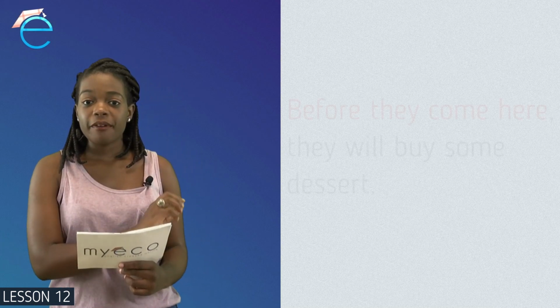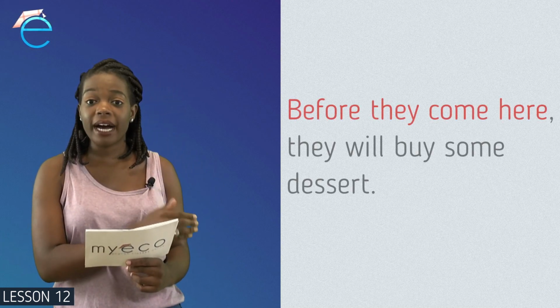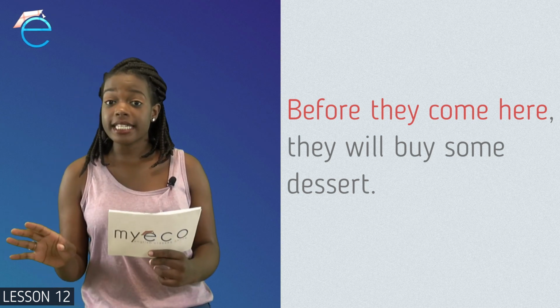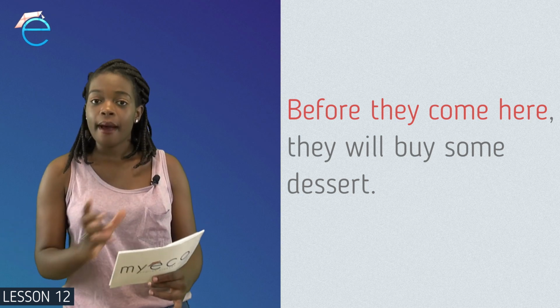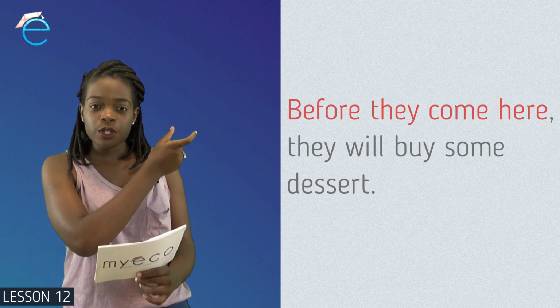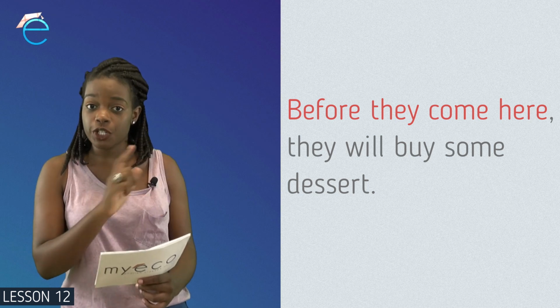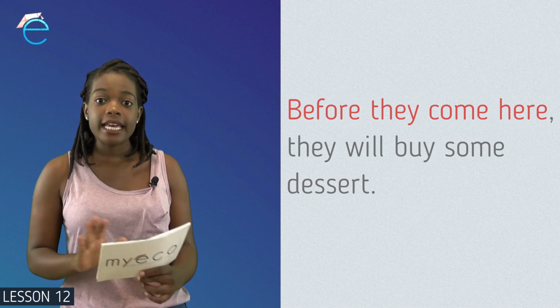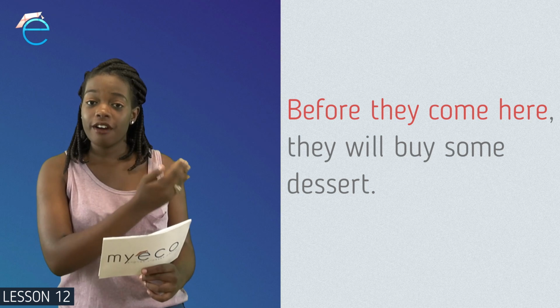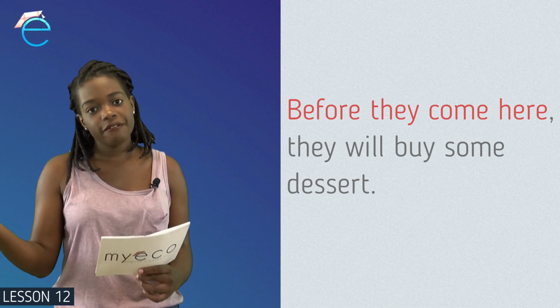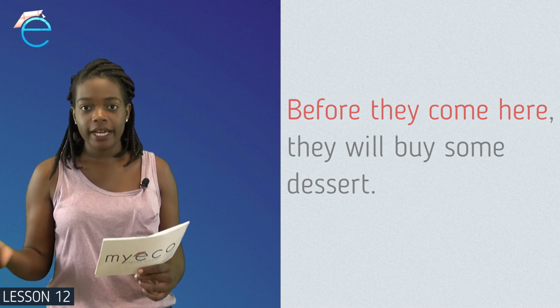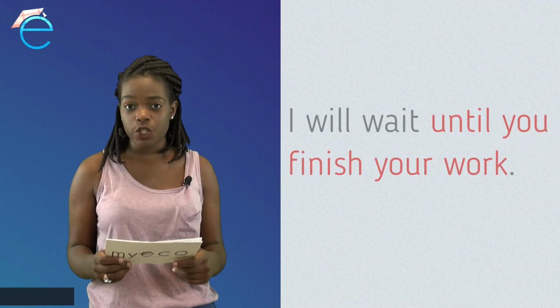Okay, so let's have a look at some more examples. Here we have, before they come here, they will buy some dessert. Now, in this sentence, our two parts have been swapped around, and that's okay. But the sentence that follows right after our time clause, which is before, you can see is in simple present tense, and after that we have they will buy some dessert. That is in future tense. So we're allowed to do that. That's okay.